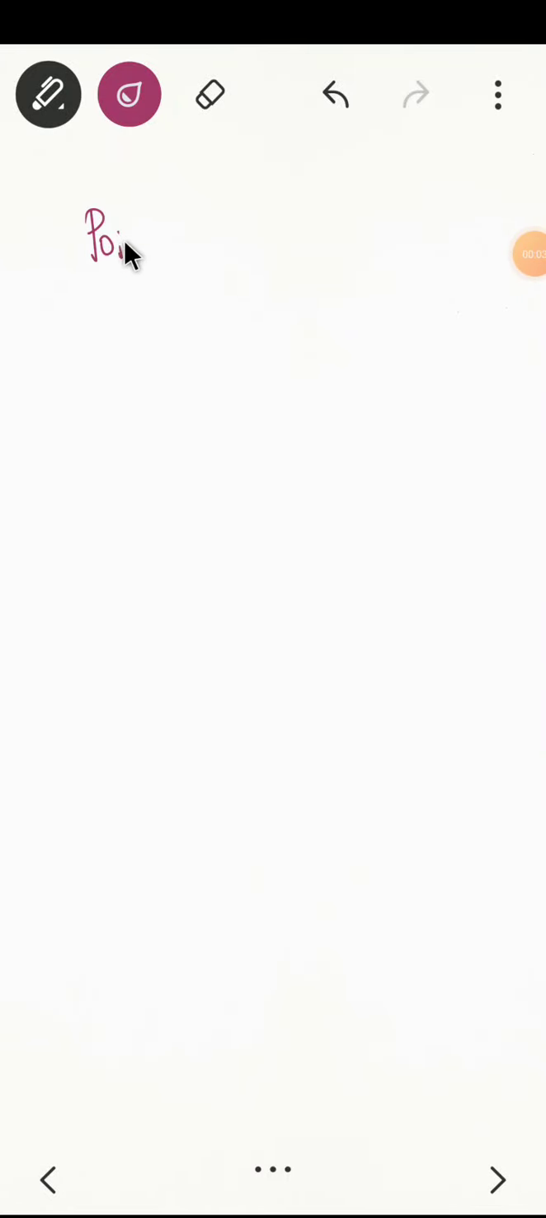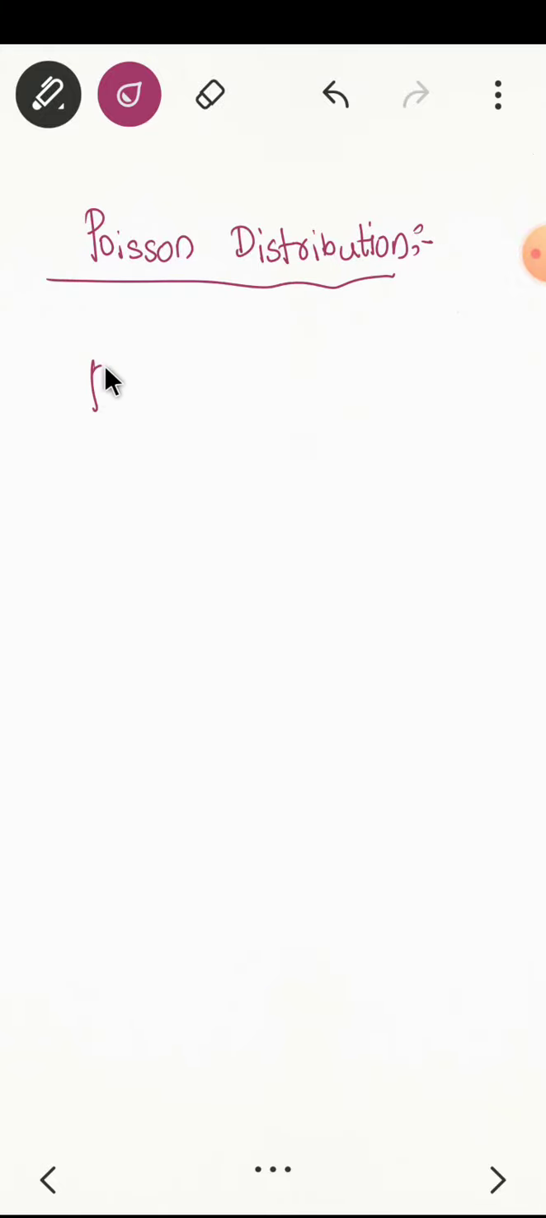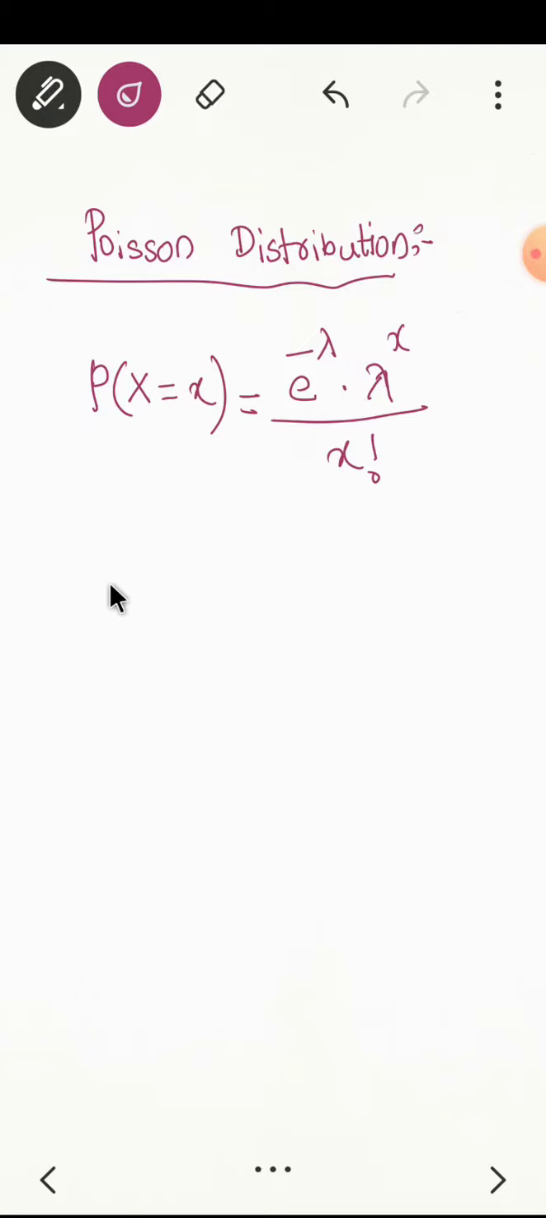Now let us start Poisson distribution. For Poisson distribution, what is the formula you just remember? You should remember one formula. Probability of X equal to x is e raised to power minus lambda, lambda raised to power x divided by x factorial. Okay, so x is the number, they will mention what is the number.